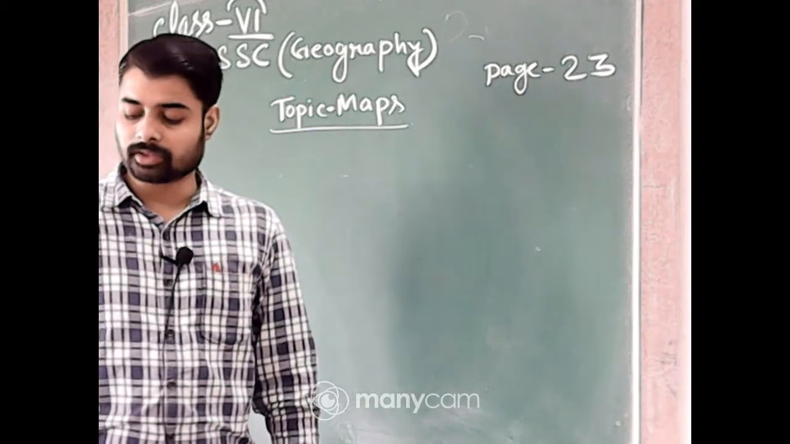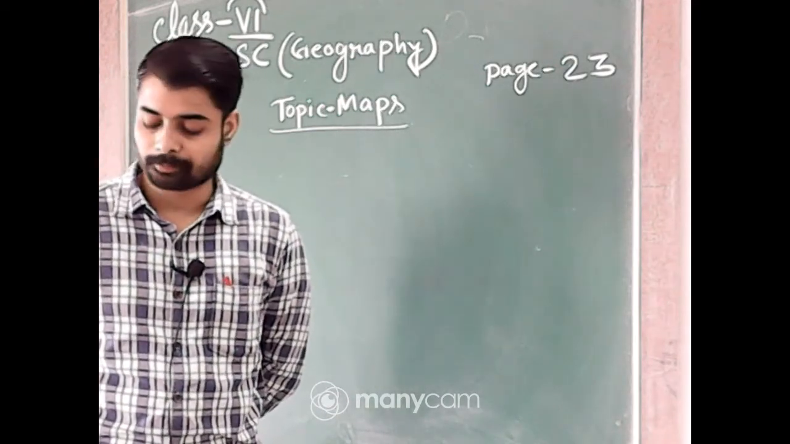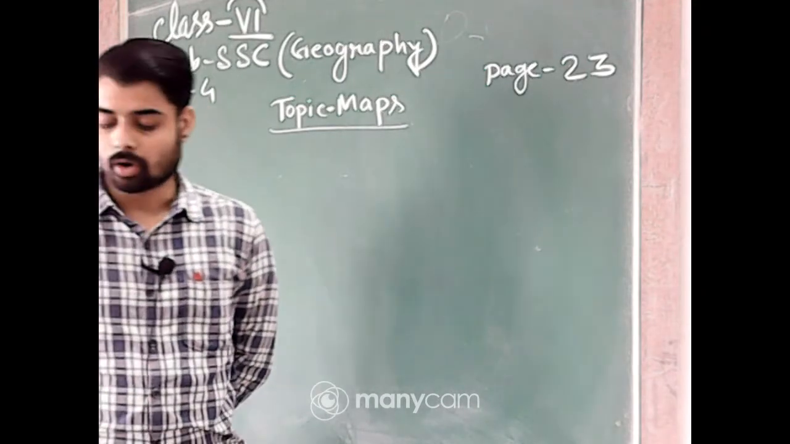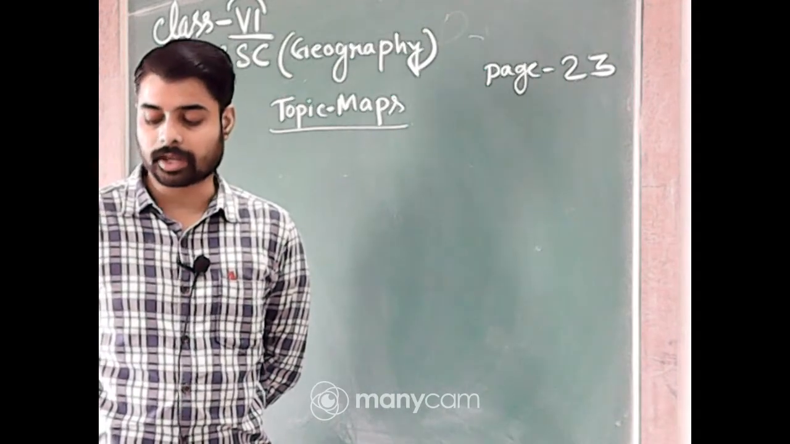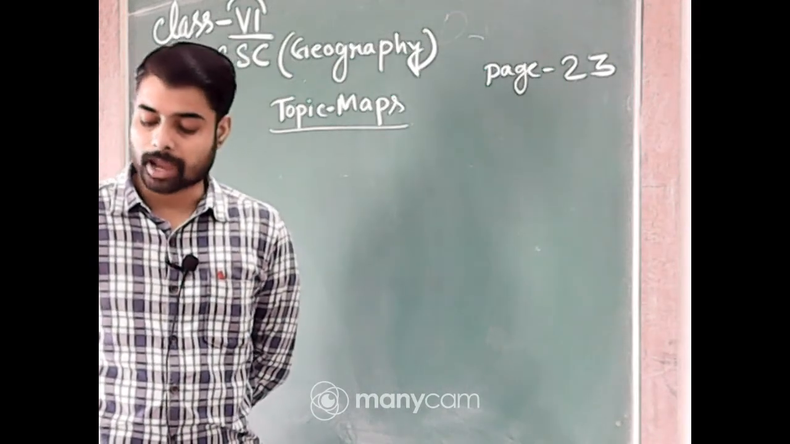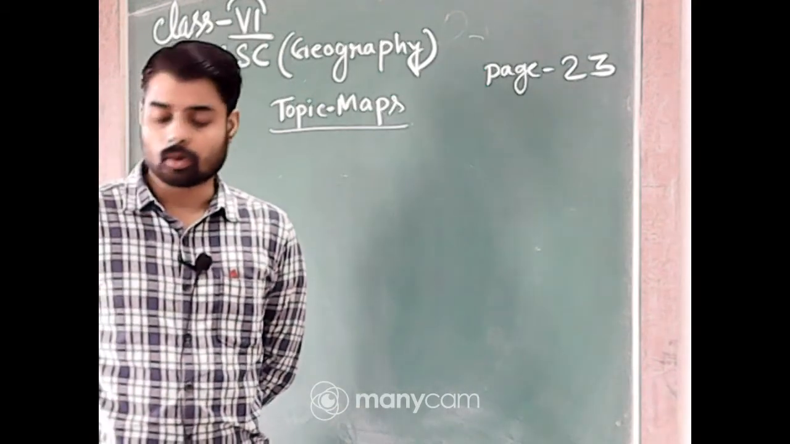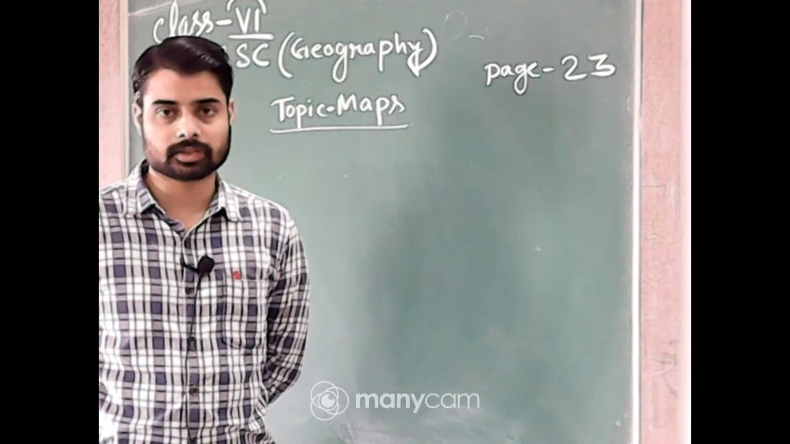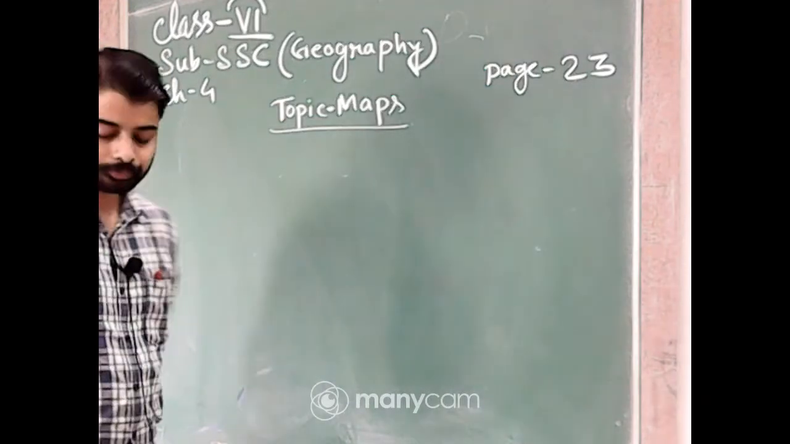A map is a representation or a drawing of the earth's surface or a part of it, drawn on a flat surface according to a scale. This is called a map.